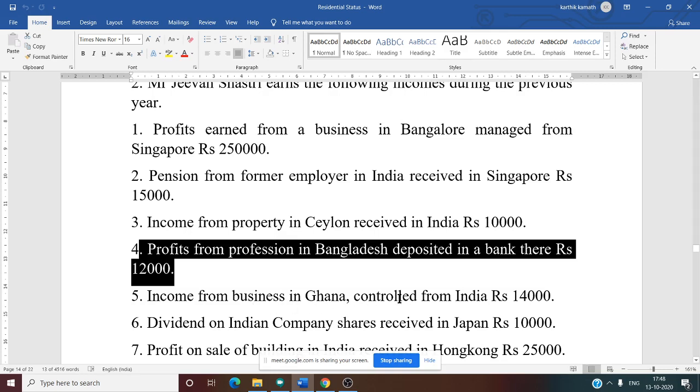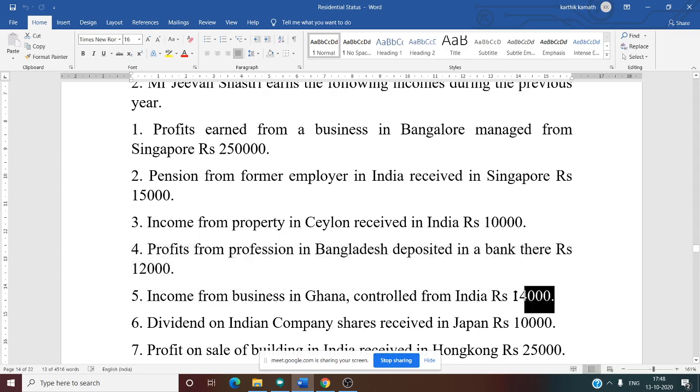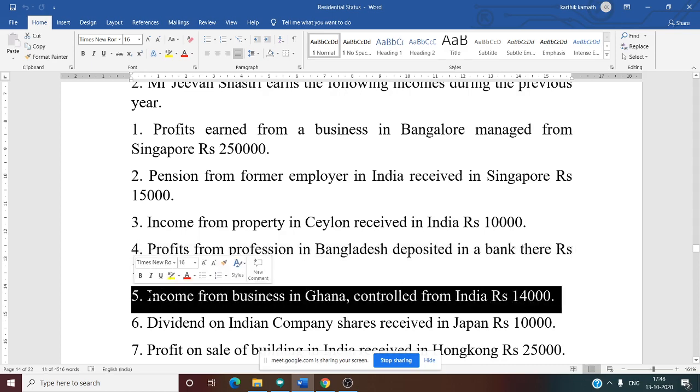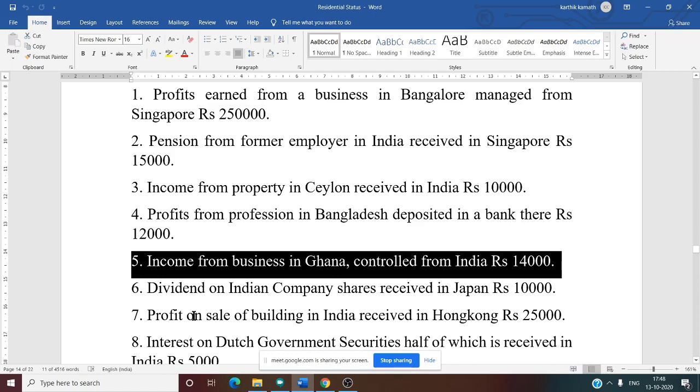Now fifth one, income from business in Ghana controlled from India. Anuj? Everyone is taxed, sir. There is one special word here. What is that? Controlled. So in the case of controlled, managed, what is the rule? Only the first two are taxed. NR is not taxed. So what are those first two? OR and NOR are taxed.